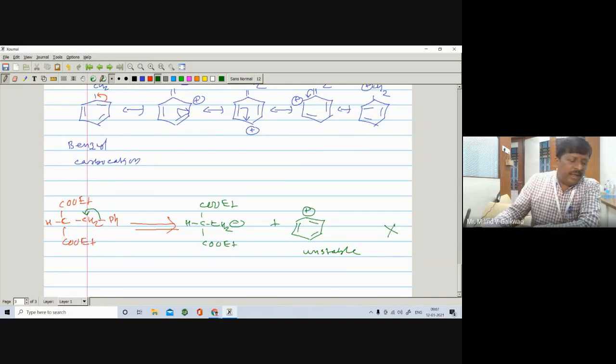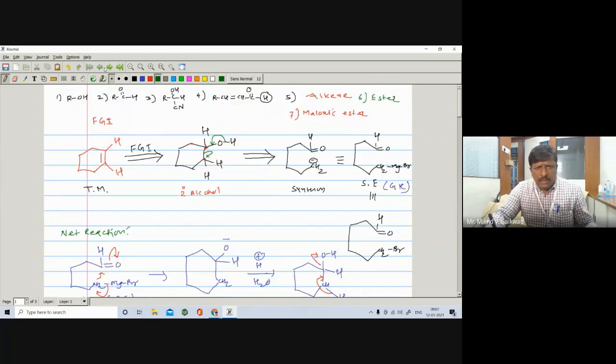So you have to break the bonds in such a way that you get the corresponding fragments. In this way we have seen some examples of disconnection. Out of these we have seen one alcohol, second aldehydes and ketones, third cyanohydrin, fourth alpha beta unsaturated aldehyde, fifth alkene, sixth ester, and seventh the malonic ester. So these are the 7 important molecules you have to carry out.